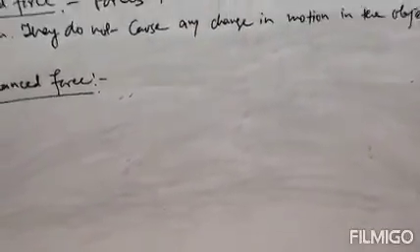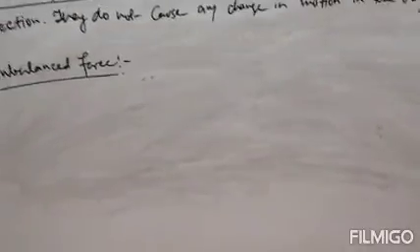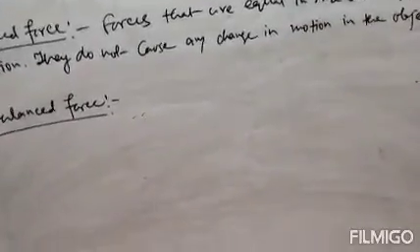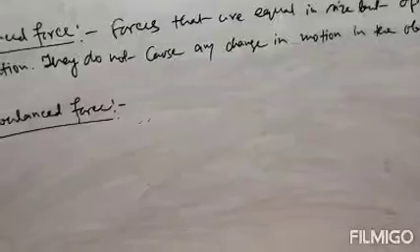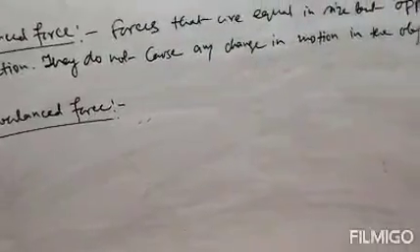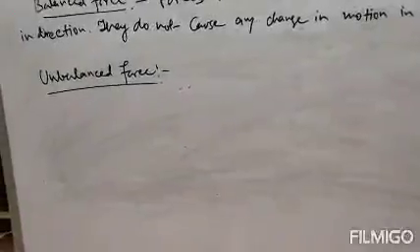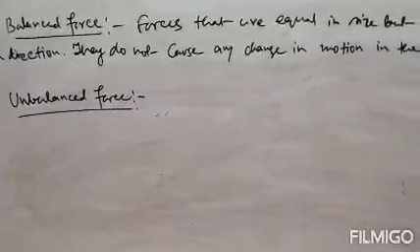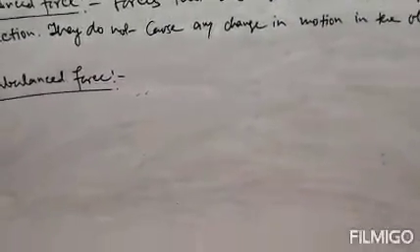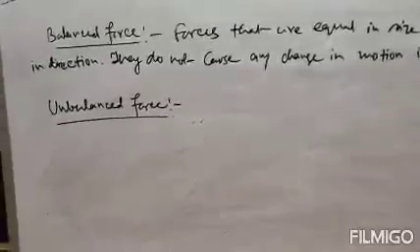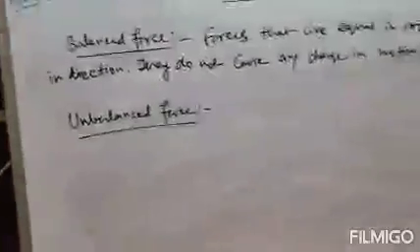So that is the balanced force, because the force exerted by both the teams will balance each other, and therefore the rope will not move. The rope will be in a fixed position. So the example is the force in the game of tug of war, that is the balanced force. Clear? Now come to unbalanced force.